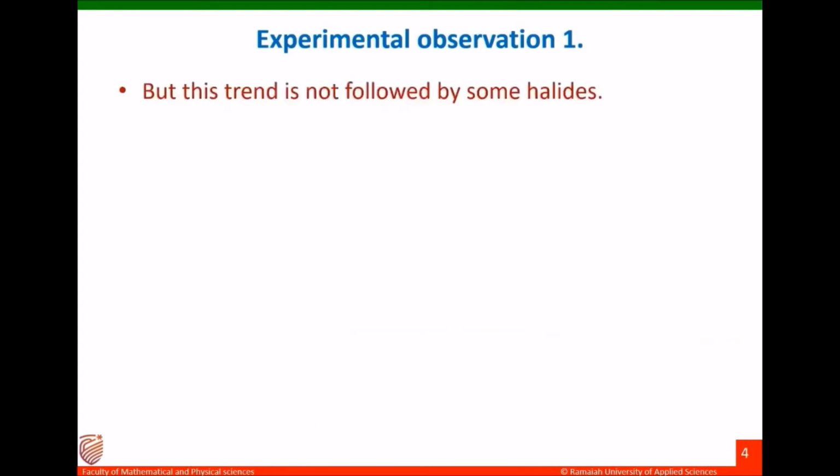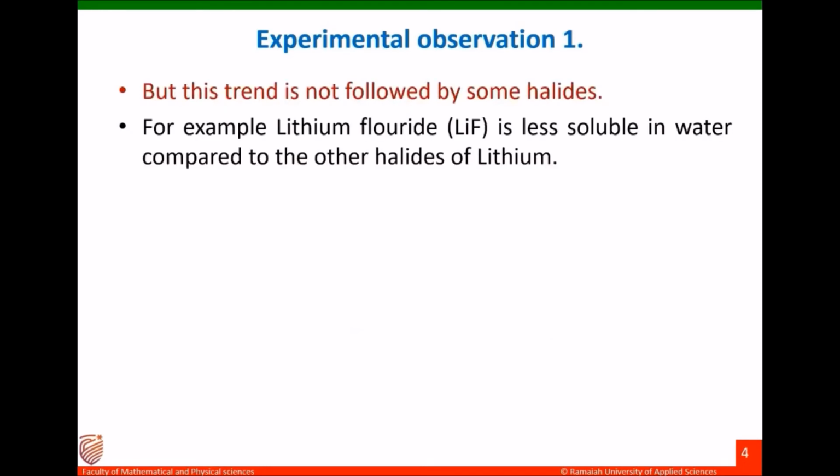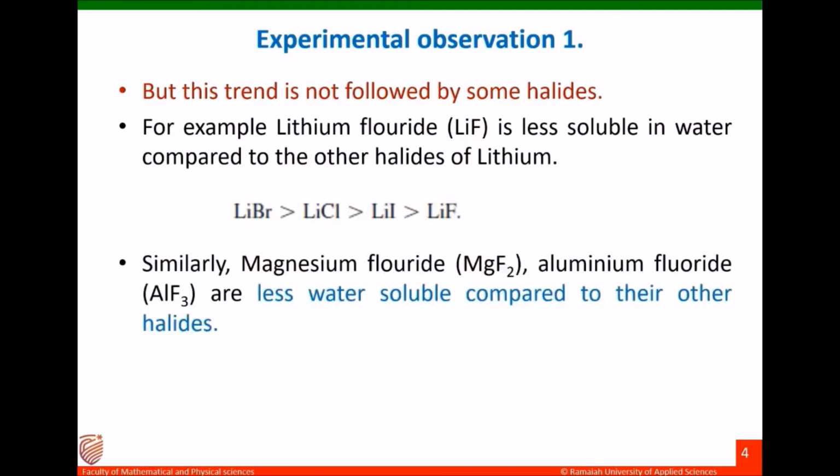But this trend is not followed by some halides. For example, lithium fluoride is less soluble in water compared to the other halides of lithium. Based on our previous experience, lithium fluoride should be highly soluble in water, but that is not the case. Similarly, magnesium fluoride and aluminum fluoride are less water soluble compared to their other halides. Magnesium fluoride is less soluble than magnesium chloride. Aluminum fluoride is less water soluble than aluminum chloride.